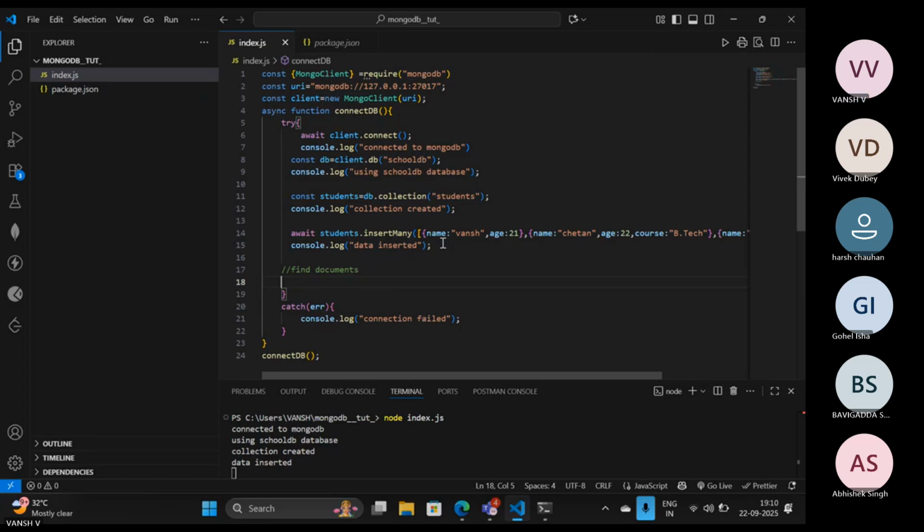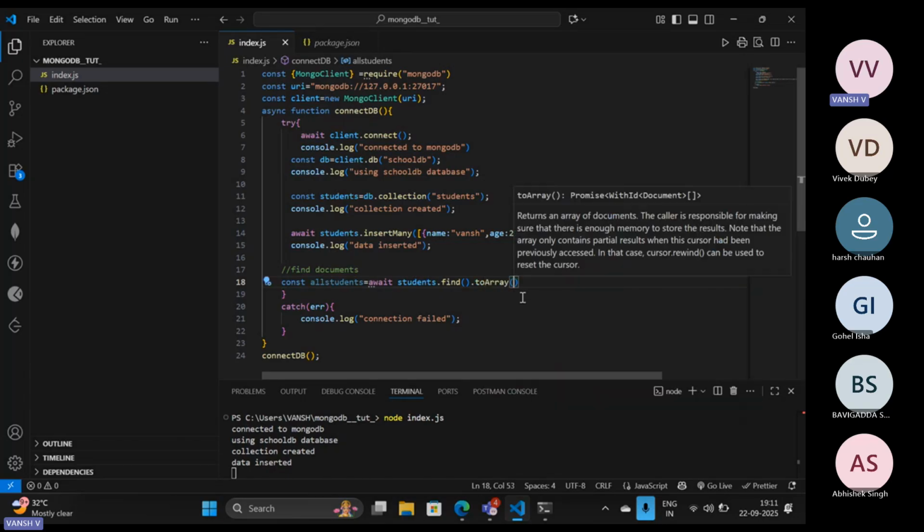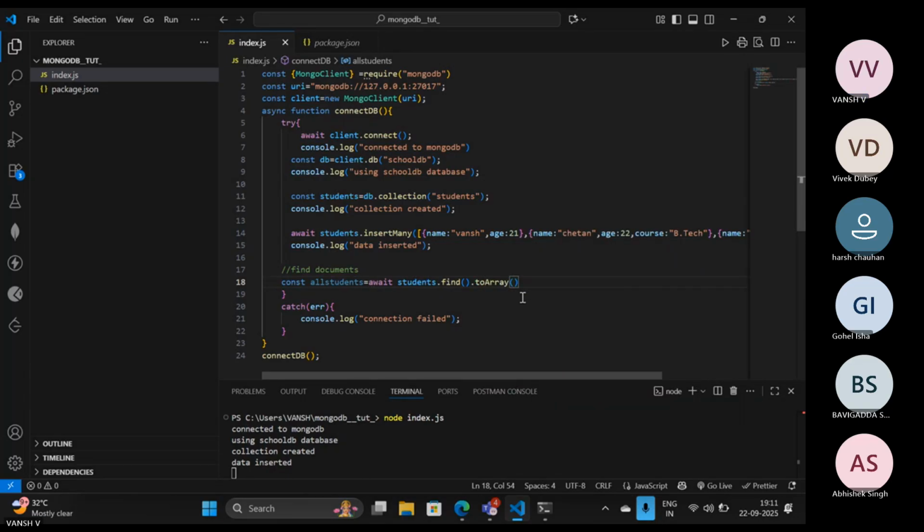Quite easy. So here I am storing it in, suppose, allStudents so that we can print the data of all the students. Here you have to use the find command: await students, where students is the collection name, dot find. Find all the documents over there, and I want that to be printed as an array, so that's why I'm using toArray here.